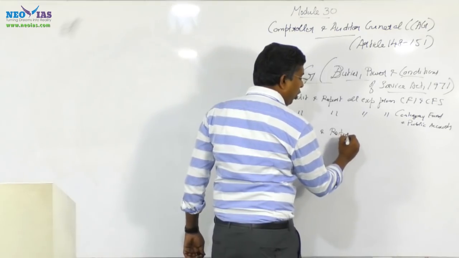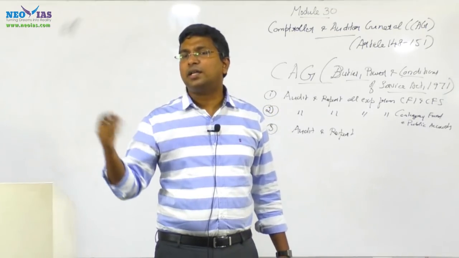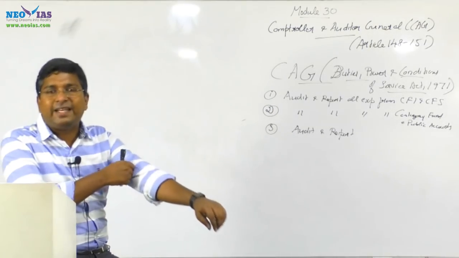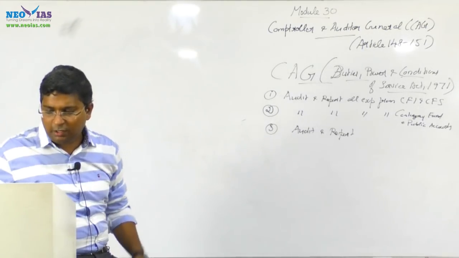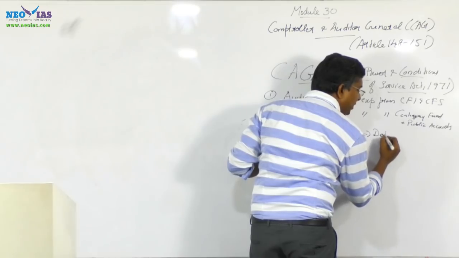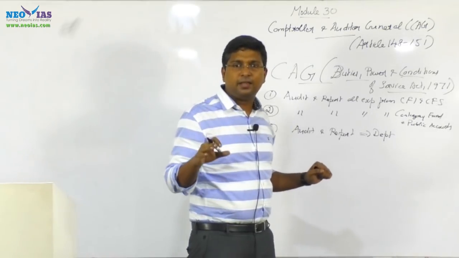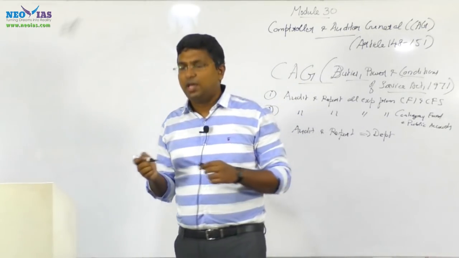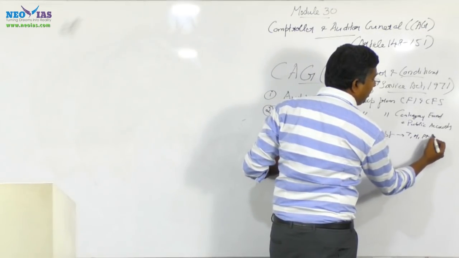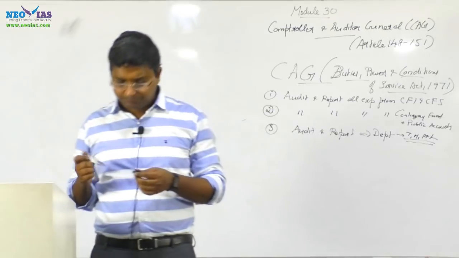It can audit and report all trading, manufacturing, profit and loss accounts of the respective departments. That's the third important function. It can audit and report all trading, manufacturing, profit and loss accounts kept by the departments of the union or the state. So every respective state and union department, if they are manufacturing or trading, their profit and loss accounts can be audited and reported by the CAG. That's a very important function.